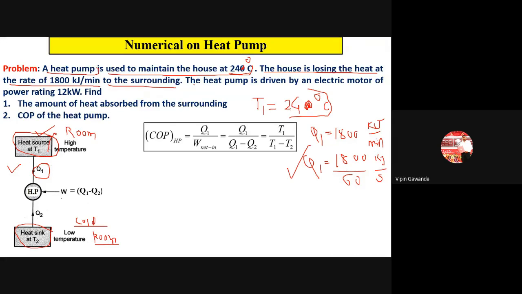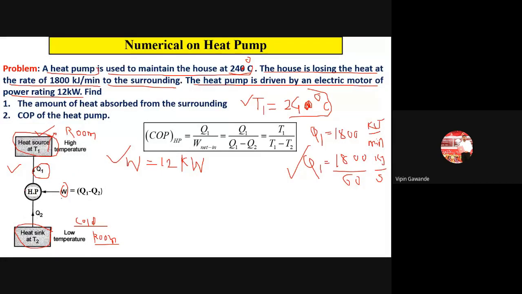Now the heat pump is driven by an electric motor of power rating 12 kilowatt. For supplying the heat Q1, we require some power, that means work done. So what work done is given? It is driven by the electric motor, so the W value is given in the problem. W is equal to 12 kilowatt. So we are given temperature T1, we are given the Q1 value, and we are given the W value. Now what is the formula for the heat pump?